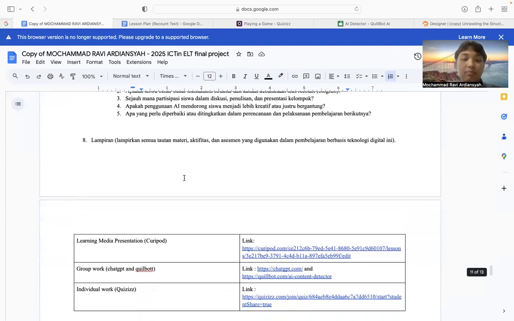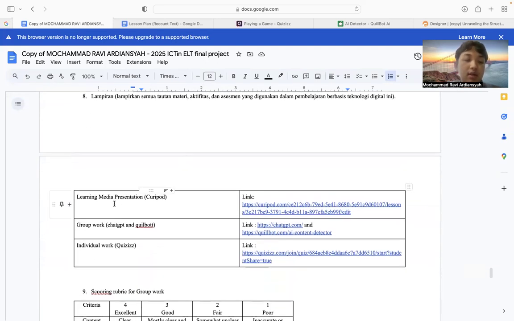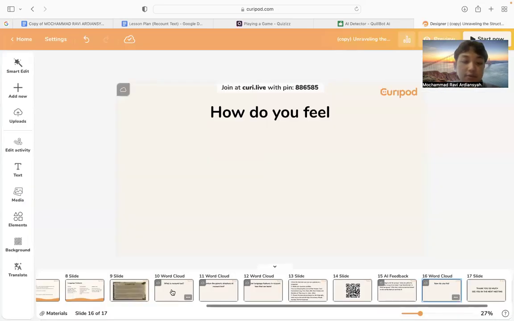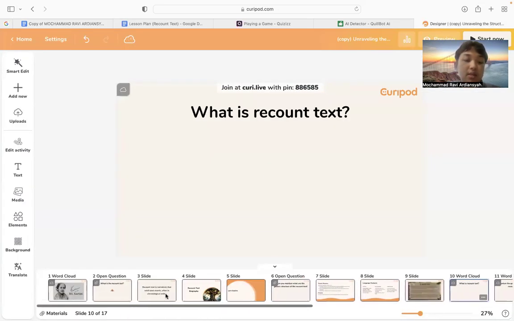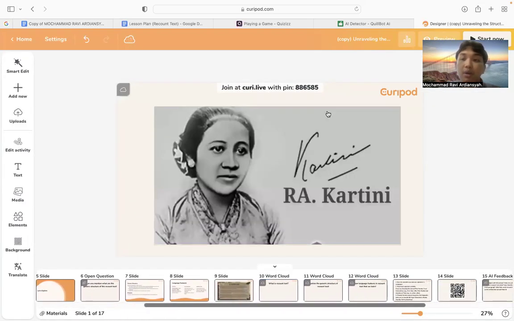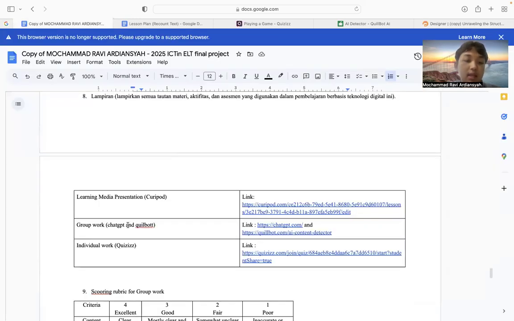And then this is the lampiran. This is the Q report for my presentation in the classroom using Q report. And then group work using ChatGPT to make an outline